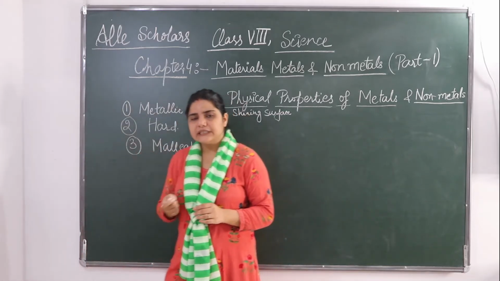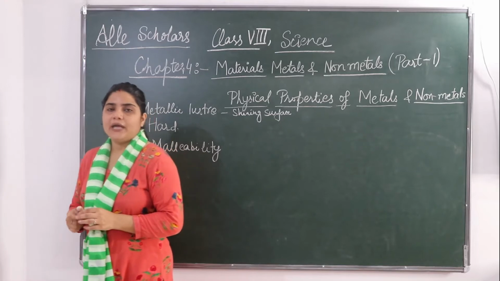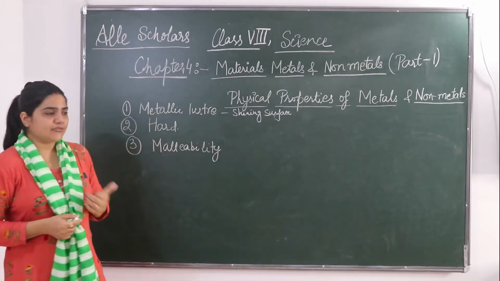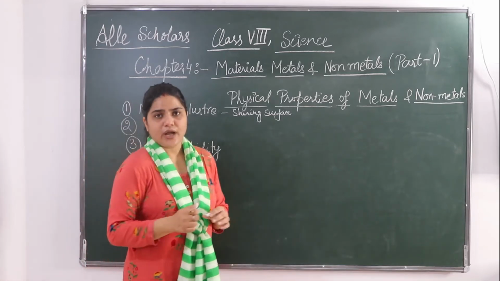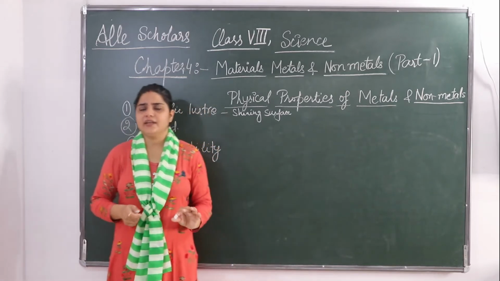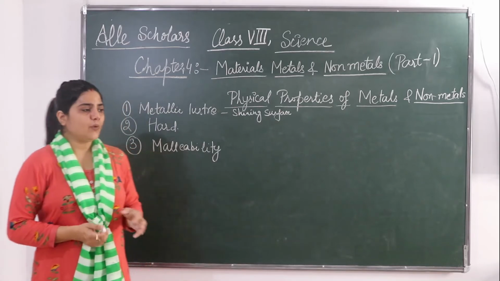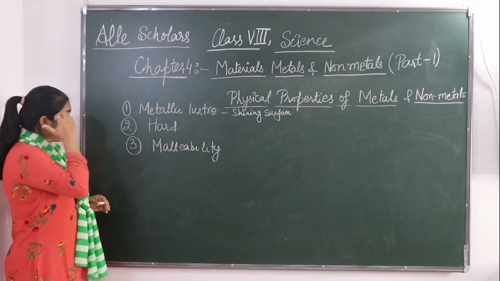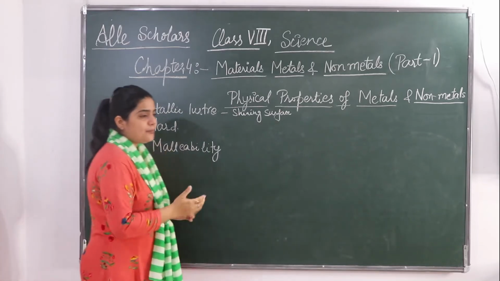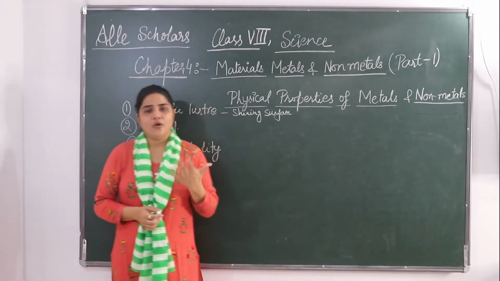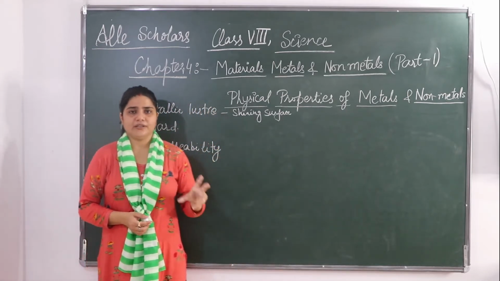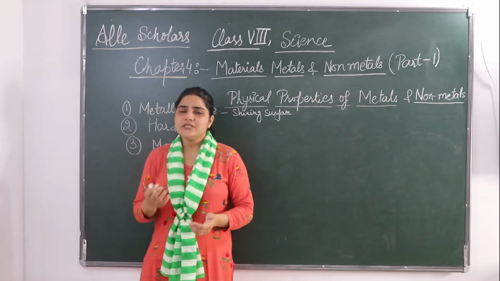So when they beat them by a hammer, do you find any difference? This experiment you can do at your home also, just take an iron nail and beat it gently with a hammer. See what is going to happen. You will see that the shape of the iron nail or any other material like aluminum and all will change on beating.